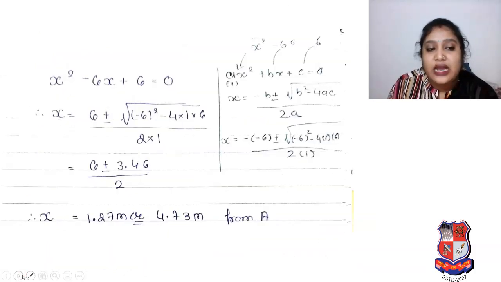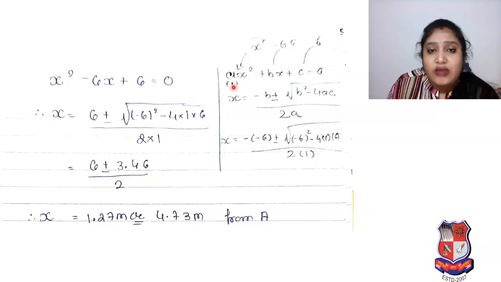Now how will we solve that equation? You can see that the equation is like our mathematical equation, ax square plus bx plus c is equal to 0. So here 1 is there, this is the term minus 6x, so it is our bx term. C means our constant, that 6.